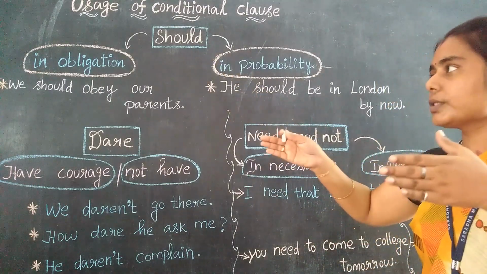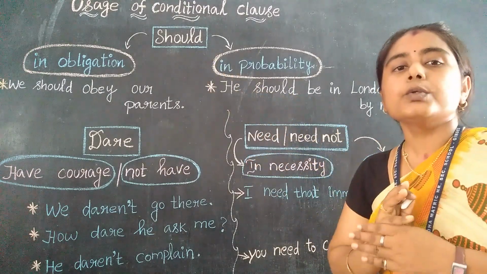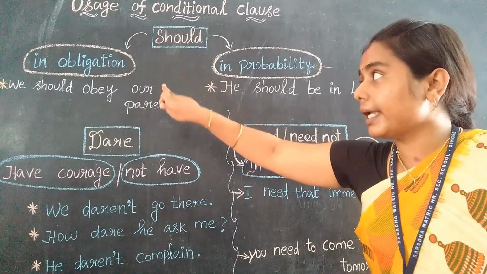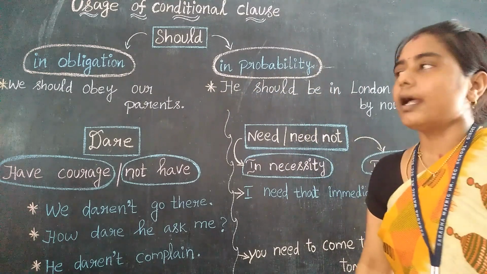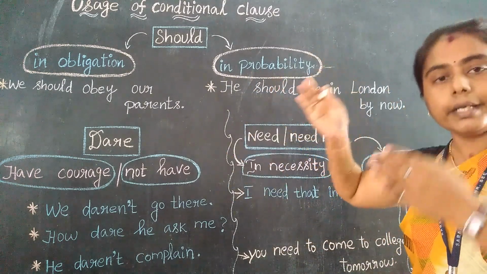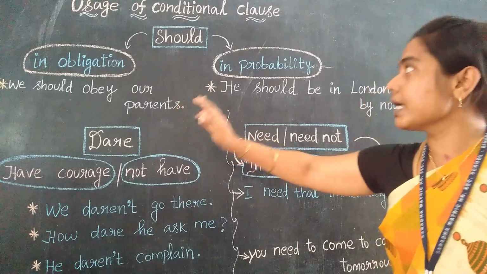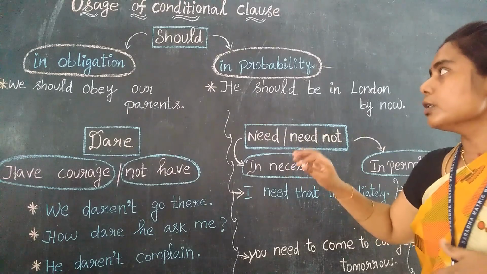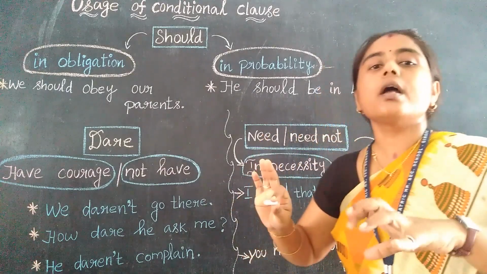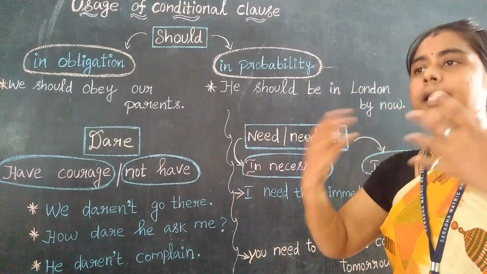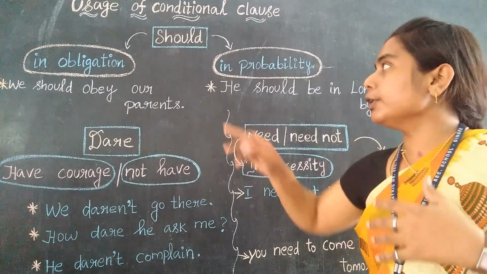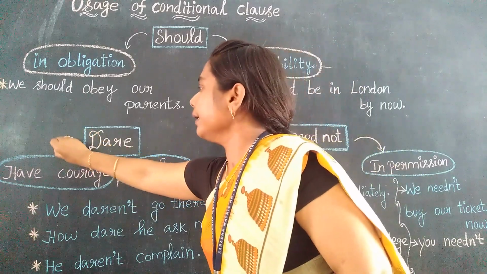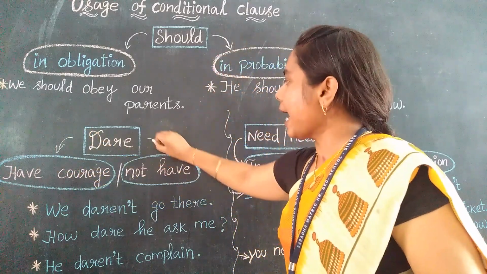So should is not only used for ordering others; it is also used in obligations and in probability. Generally we use should for ordering others, that is, for warning them. While warning others we use should. And while coming to dare, dare means to have courage. What does dare mean?